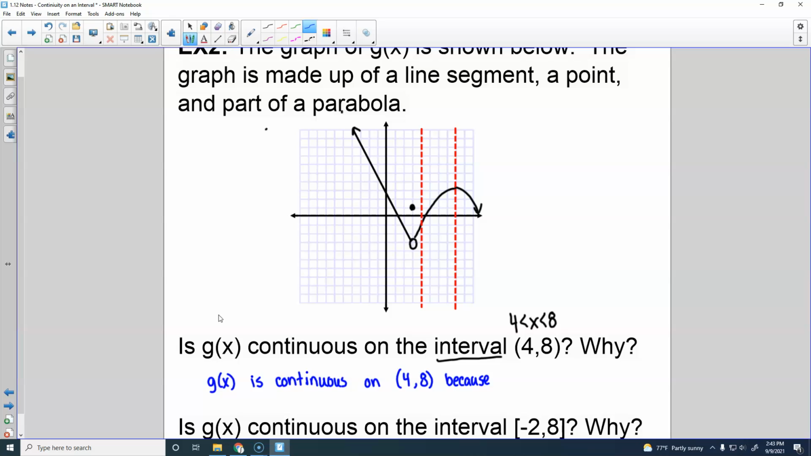A couple ways you could say this. I would say parabolas, or let's say quadratics. Well, let's go parabolas. Parabolas are continuous functions. You also could say because there are no discontinuities, or the discontinuity does not occur between 4 and 8. Yes, I think that would be fine.